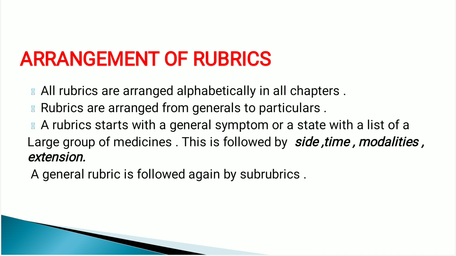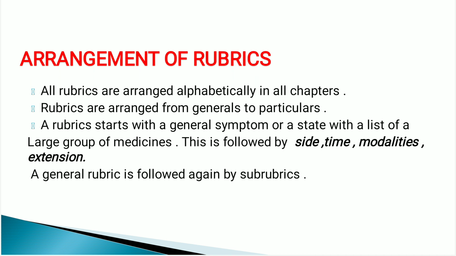So in this way he first gave the general symptoms related to daytime, and then he divided the daytime into different parts. Understand? First the medicines related to morning, then forenoon, noon, afternoon, evening, twilight, night, midnight. In this way Dr. Kent followed his logic from general to particular.